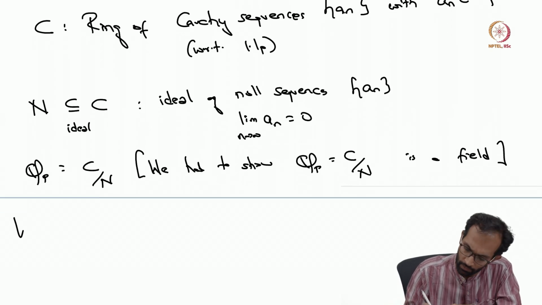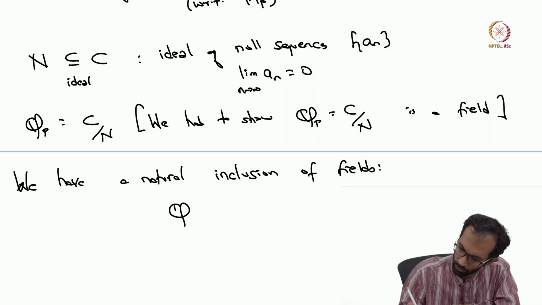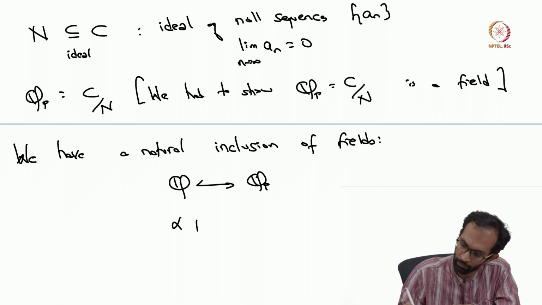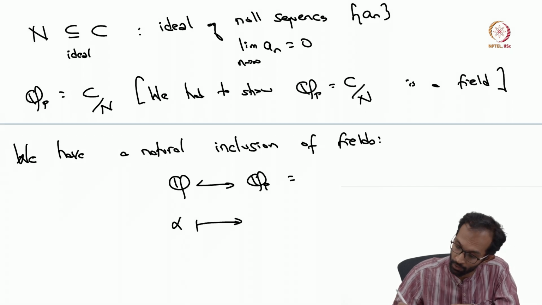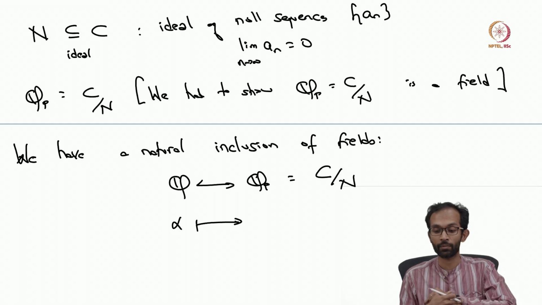Okay, and we have a natural inclusion of fields, Q inside Q_p. Remember that Q_p is this quotient of Cauchy sequences by null sequences.